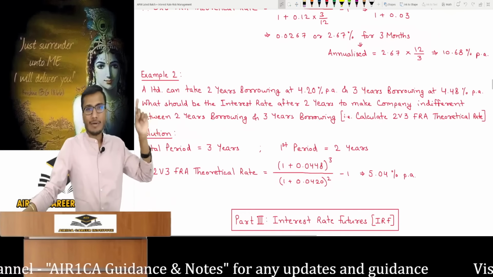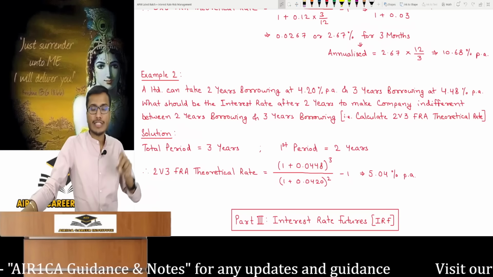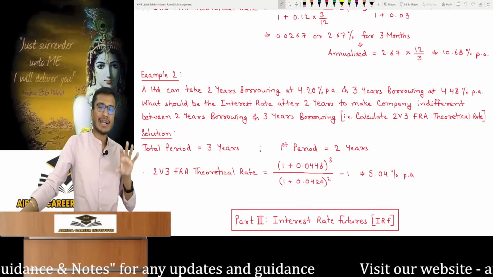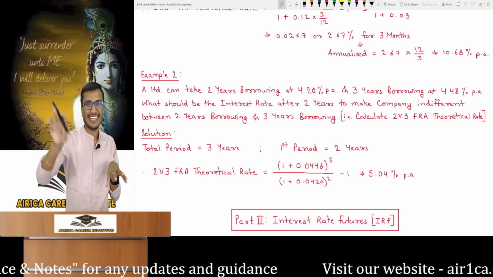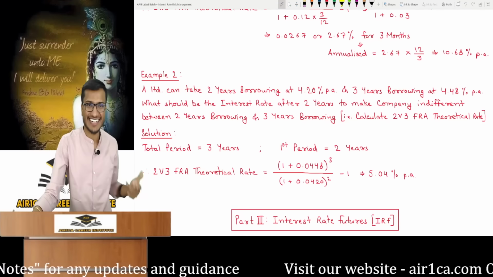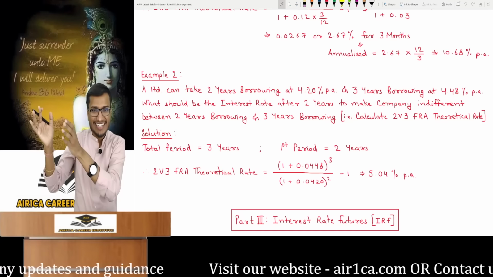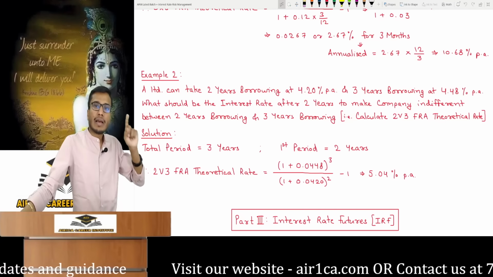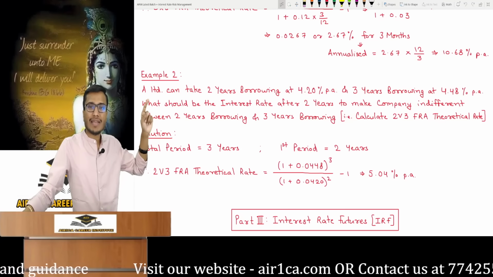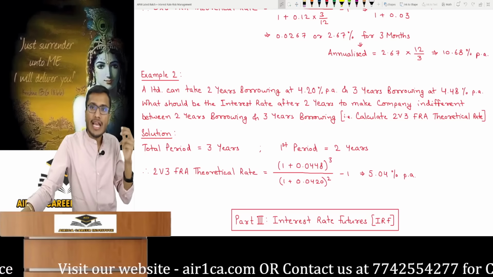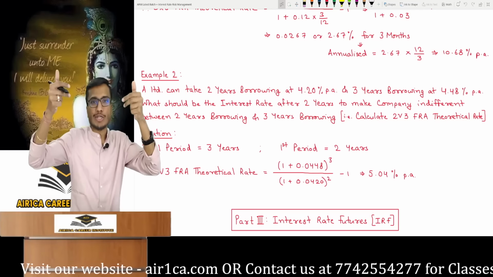Similarly, 2-year borrowing is at 4.2% and 3-year at 4.48%. So what should be the interest rate after 2 years, so that the company remains indifferent between 2-year and 3-year borrowing, meaning the theoretical rate of the 2v3 FRA. The overall period is 3 years. The first period is 2 years and then 1 year. Now 1 plus, you will use the 4.48% rate for the 3-year period. But this is for 3 years and the rate is per annum. When it comes to years, you will use powers as the institute does.